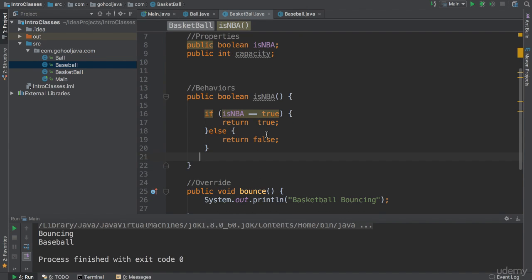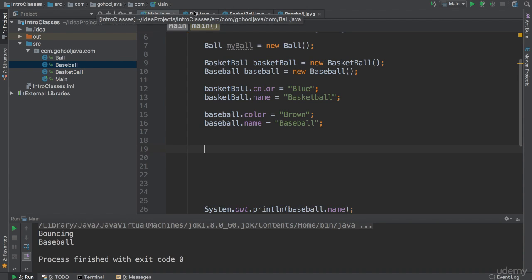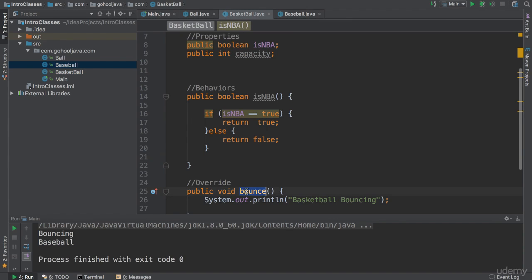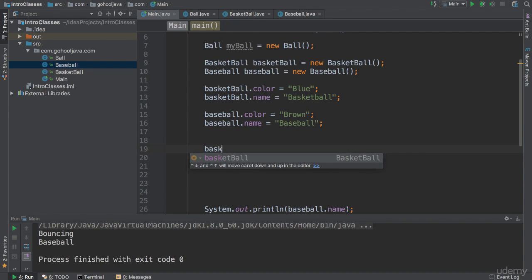So let's save this. Now, if we go back to main here, we have already instantiated this basketball object here, so we can use it. Just to show you real quick what's going to happen, we know that our bounce we have overridden now. So let's see which bounce is going to be called. If I say basketball.bounce, if I save this, let's run.